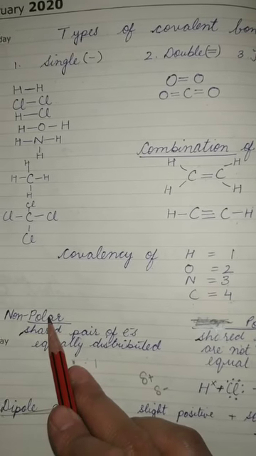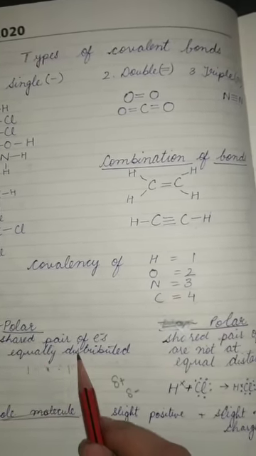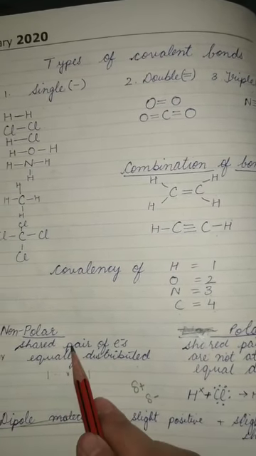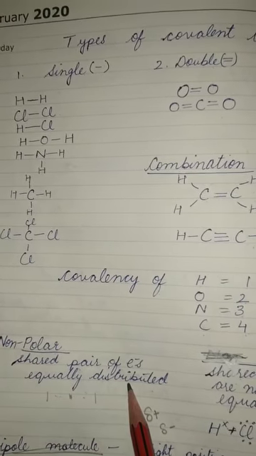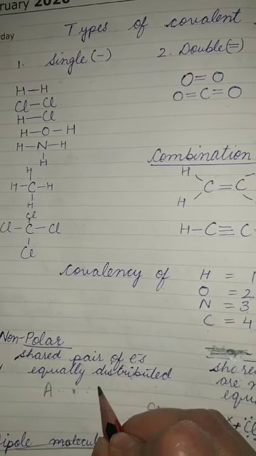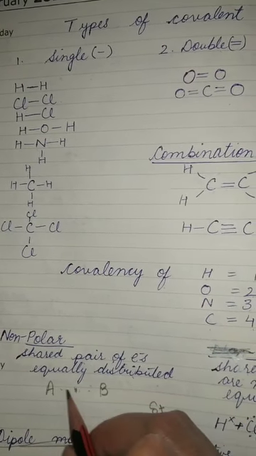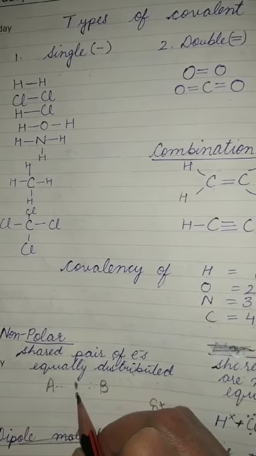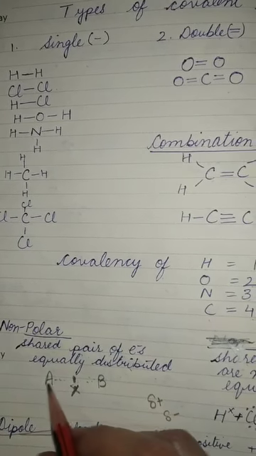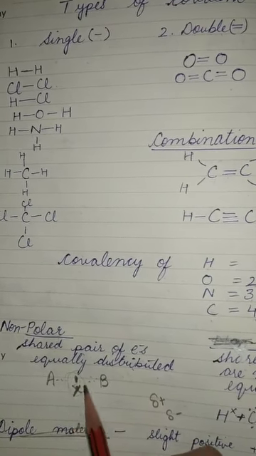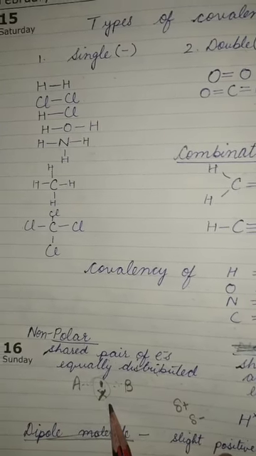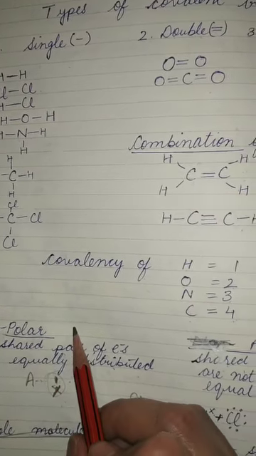If we talk about non-polar, it means the shared pair of electrons, because a covalent compound is a shared pair of electrons, is equally distributed. Suppose this is one atom and this is another atom, and both are sharing, so the shared pair of electrons is somewhere in between. It is not being shifted towards A or B. Then it is a non-polar covalent compound.